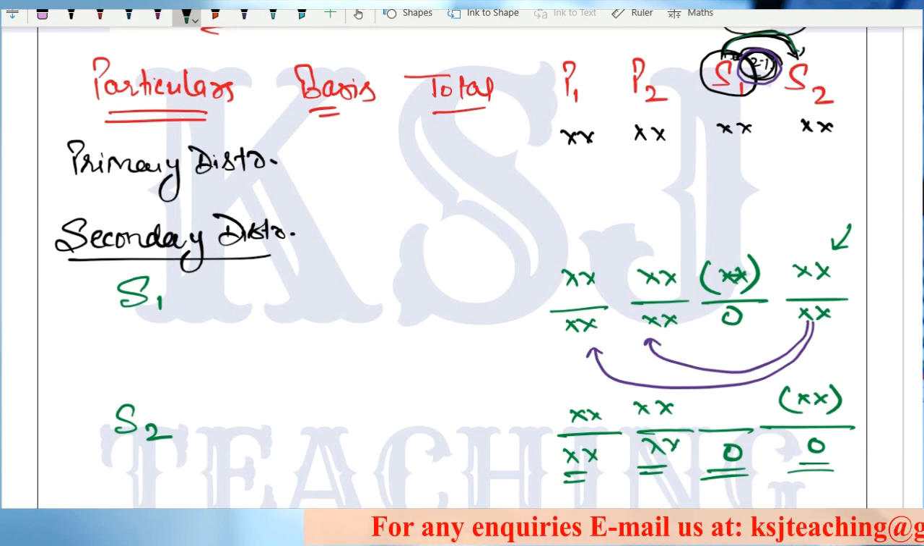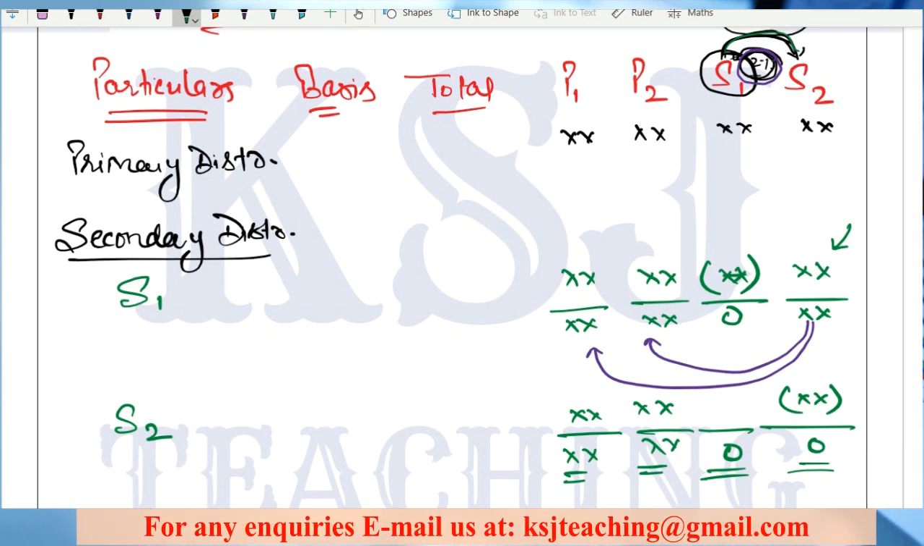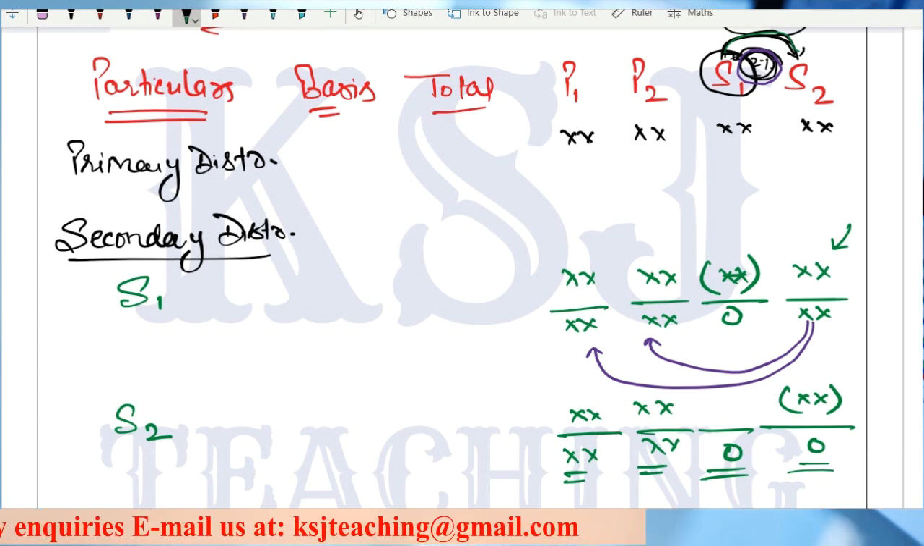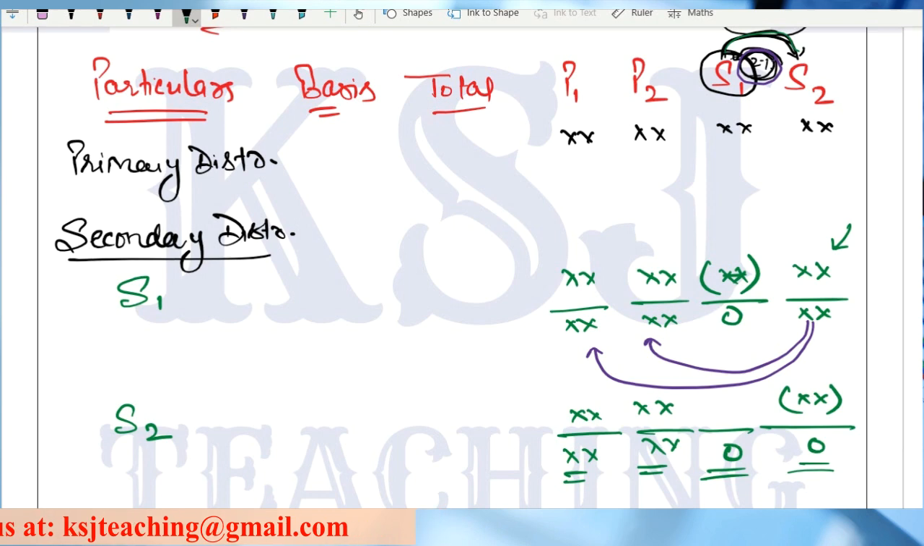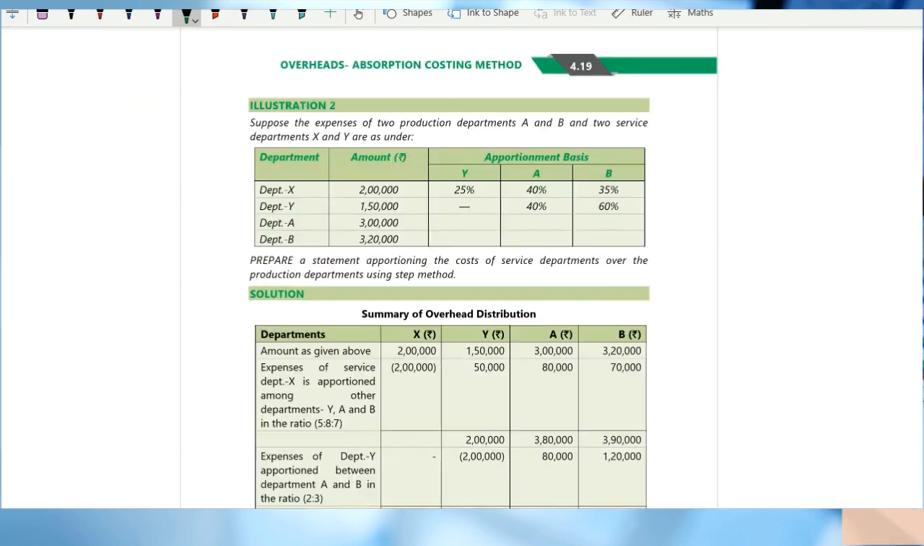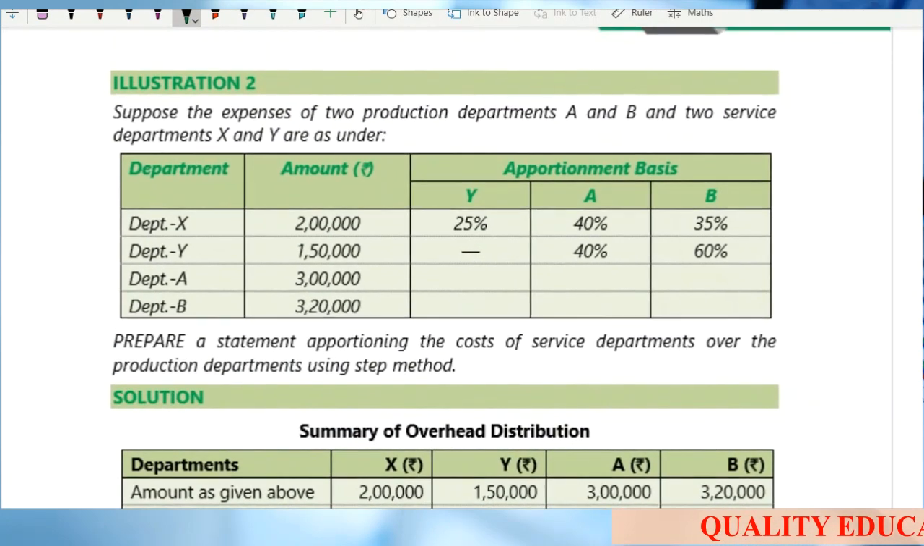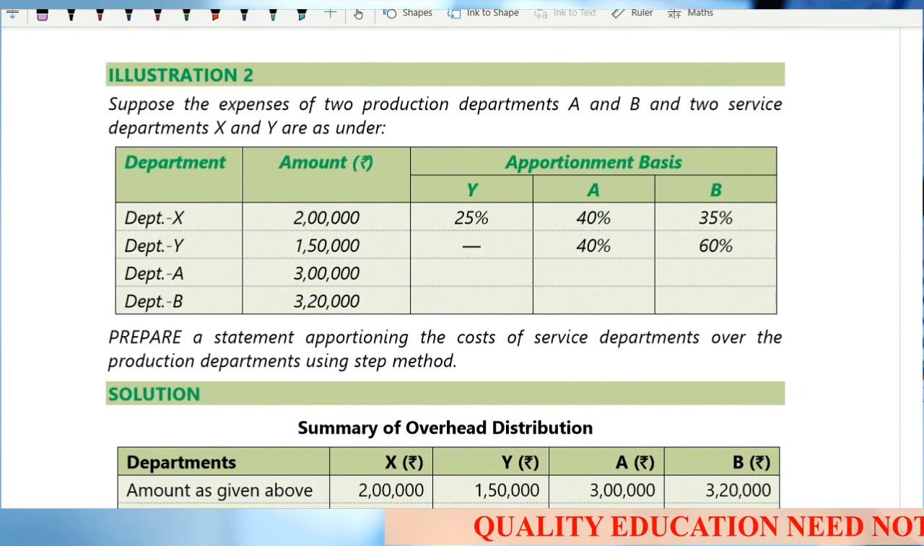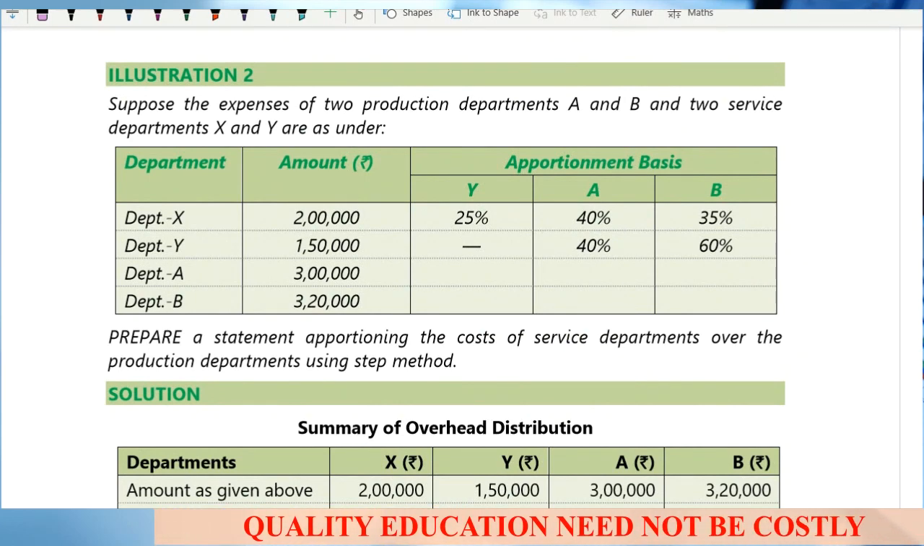Any doubts? Clear? Right, sir. So this is a very small method. We have one practical question from your institute module only that I'll be taking up. Illustration number 2. This is from the latest module.